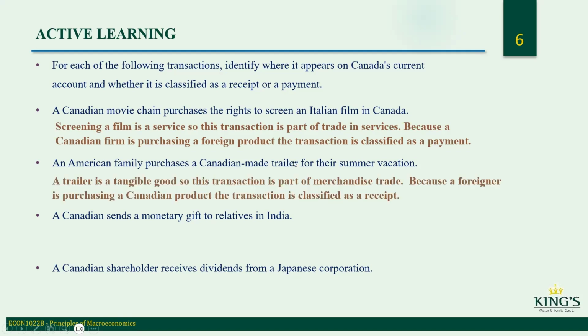Yes, it would be receipt for Canada. So a trailer is a tangible good. So this transaction is part of merchandise trade because a foreigner is purchasing Canadian product. This is a receipt. Yeah, so it's a cash inflow to Canada. Excellent. Then what about a Canadian sends a monetary gift to relatives in India? Would that be a receipt or a payment?